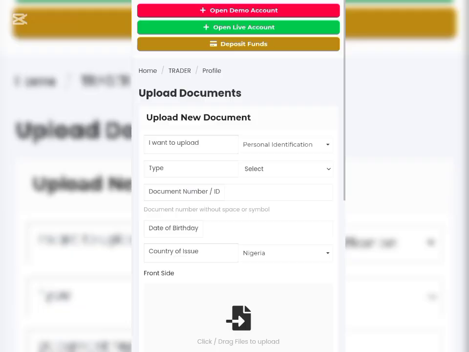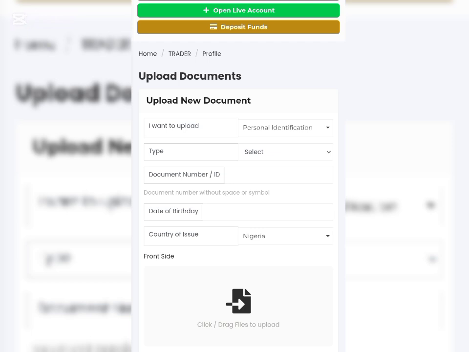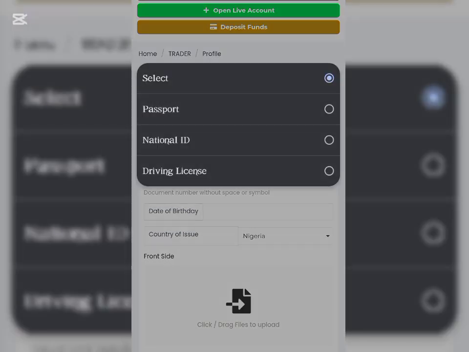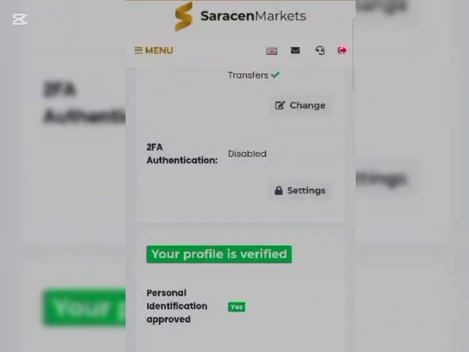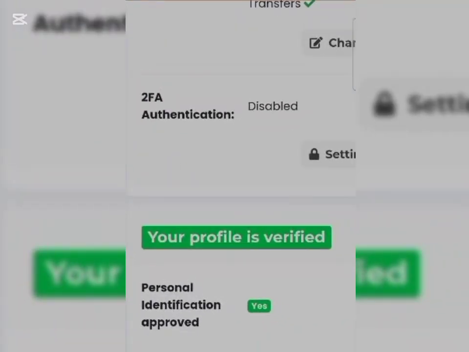Click on upload. Then I want to upload that's the personal identification type. You select the type you want to upload, which is either your passport, your national ID, or driving license. So you click on it. So this is me after my account has been verified. As you can see shown on the screen, your profile is verified.